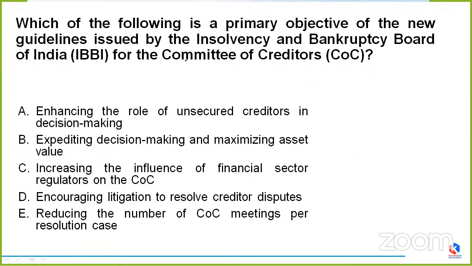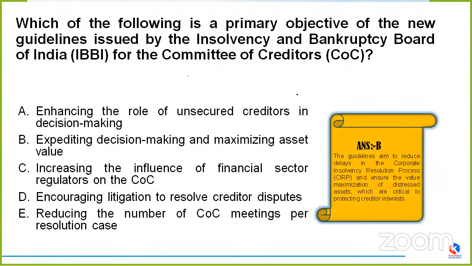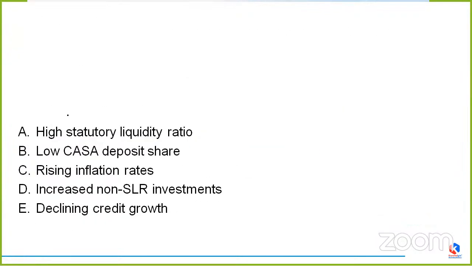Now, let us see whosoever has answered. Amom C, Rohit, Pranav, Sandeep, Rohit, Pranav and R Shweta are saying C. Sandeep is with option D. Okay. The correct option this time, friends, is option B. That is expediting decision making and maximizing asset value, which means the primary objective of these new guidelines issued by the IBBI for the COCs is to expedite decision making and also to maximize the asset value. Clear?